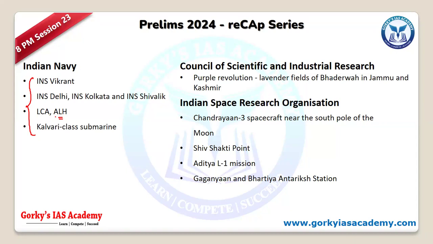So especially Project 75, which had the Scorpion class submarines, INS Kalvari, Kanderi, Karanj, Vela, Bagh Sheer, and Wagir. So these are the 6 different Kalvari class submarines, which are advanced submarines.